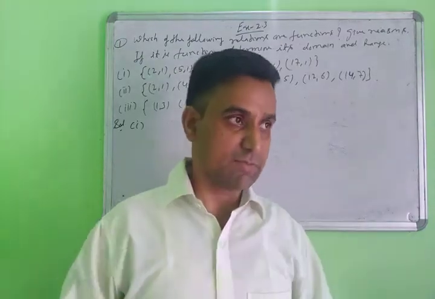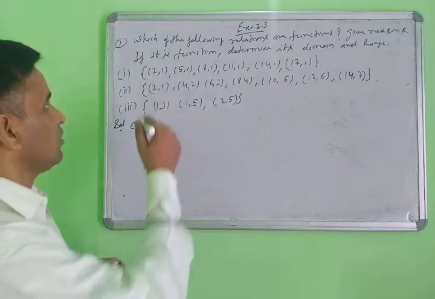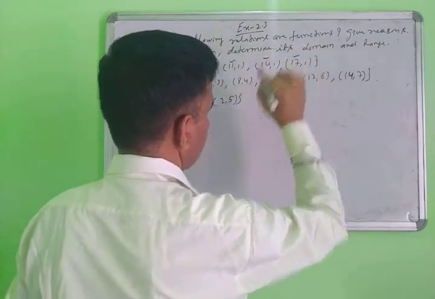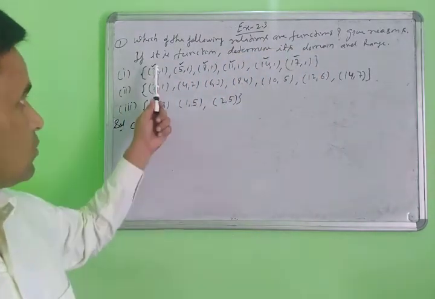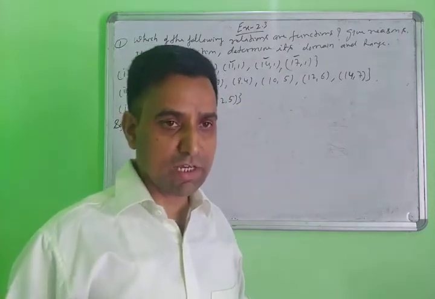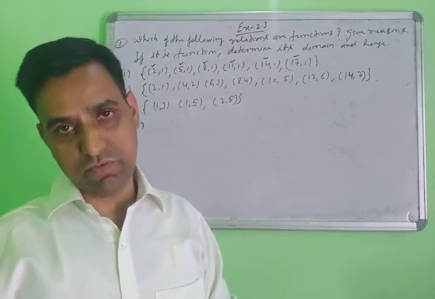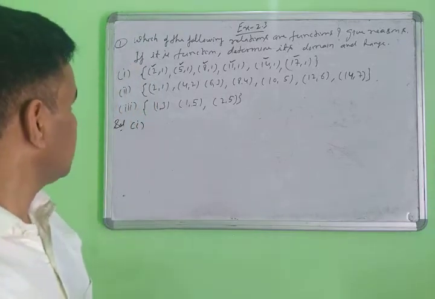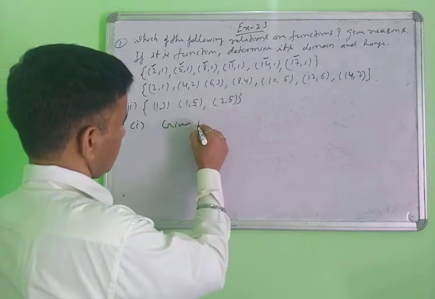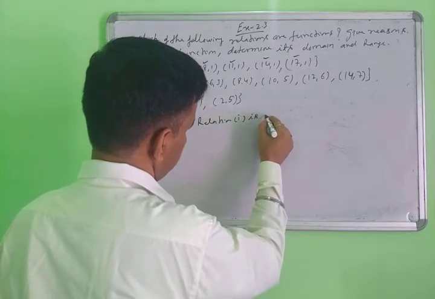Now check on this basis. First, the first relation: you will check only the first element in each ordered pair. Check the first elements here: 2, 5, 8, 11, 14, 17. The first element is not repeated. This means you can say that this relation is a function. The first given relation is a function.